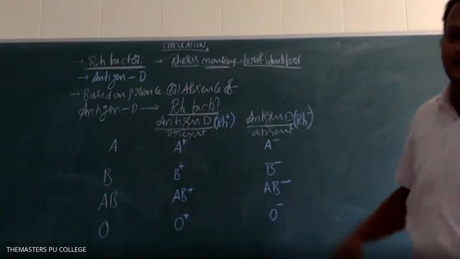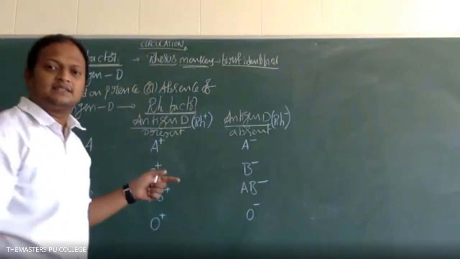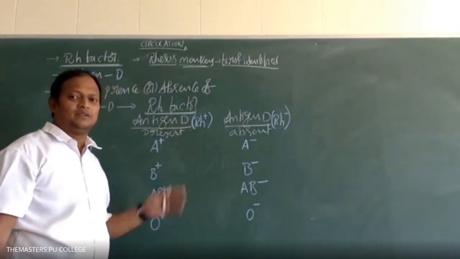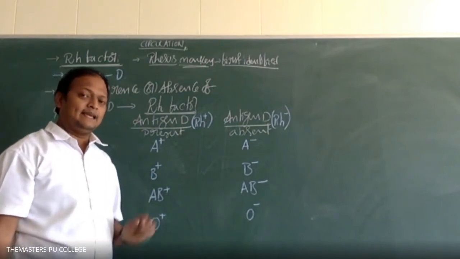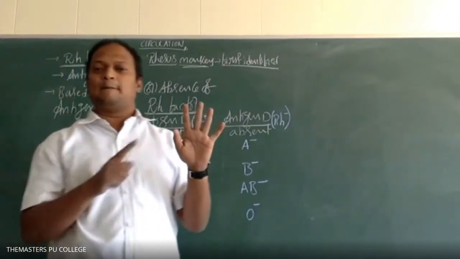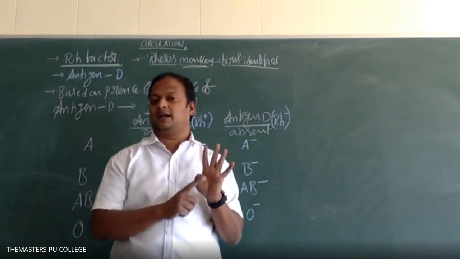Yes, students, is it clear to all of you? Yes, sir, it's clear. Earlier we discussed the blood group compatibility chart, from one group to another group. At the time of blood transfusion, blood group determination is required. That is the first point.